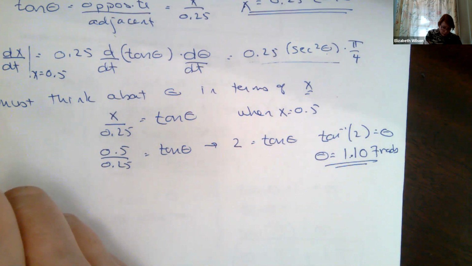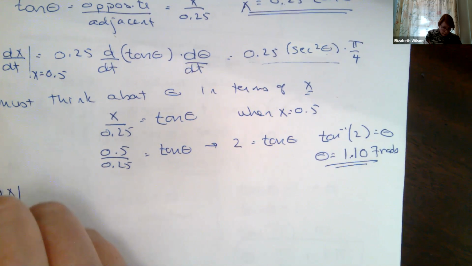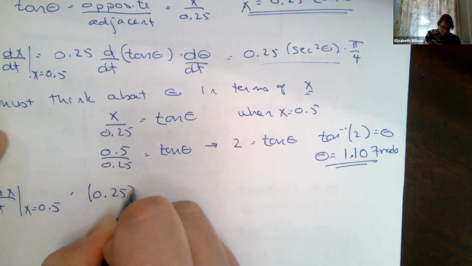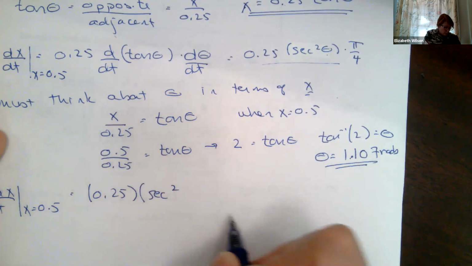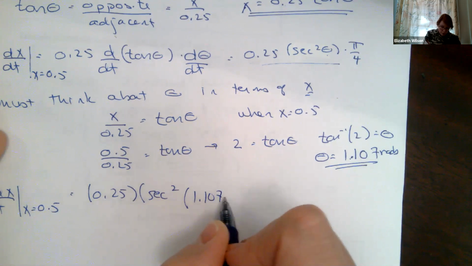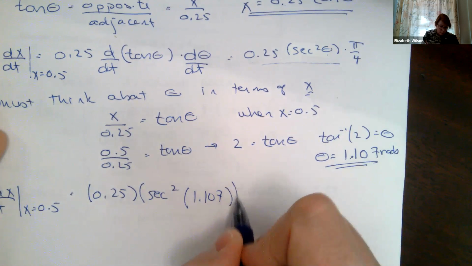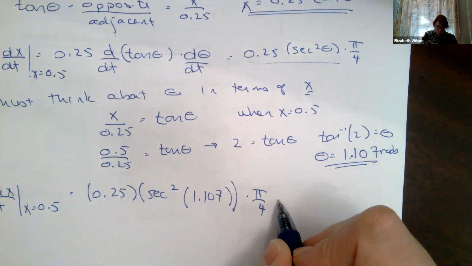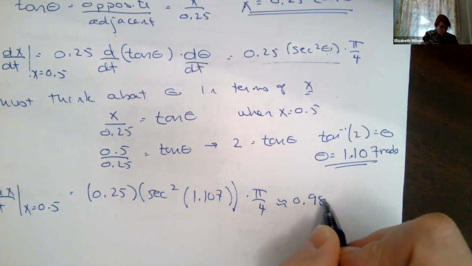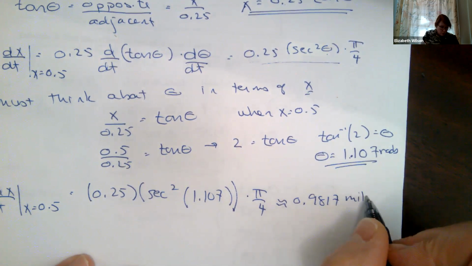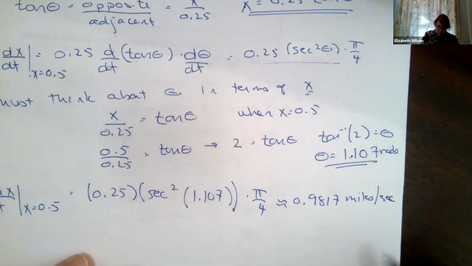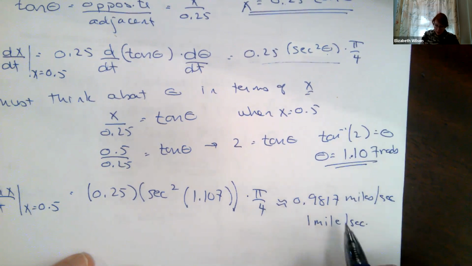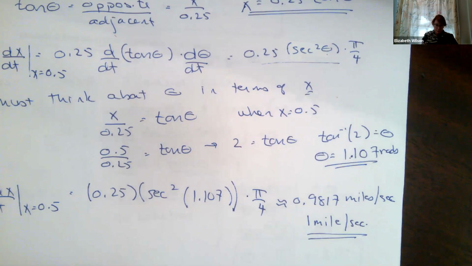So x prime t when x is equal to 0.5 is going to equal 0.25 secant squared of 1.107. Make sure your calculator's in radians, otherwise it'll get all messed up, times pi over 4. And then what I got was approximately 0.9817, which is miles per second. That's really fast, right? The kid's running 1 mile per second. That's faster than I can run. Mile per second, right? How did I do that?